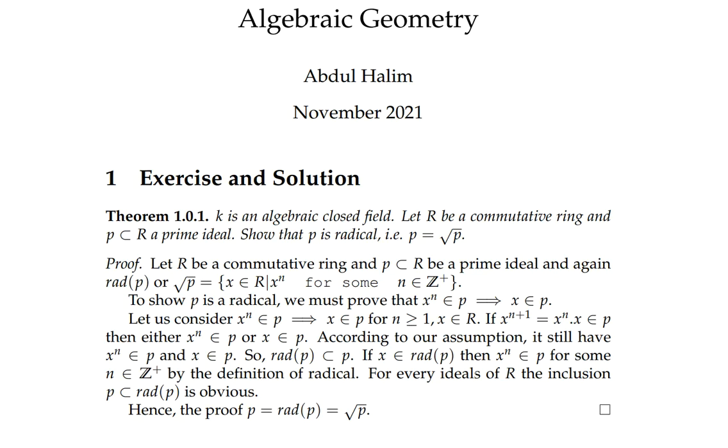For every ideal of R, the reverse inclusion P subset of radical P is obvious, so it is not necessary to prove. Hence the proof: P is equal to the radical of P, equal to the square root of P, by the two inclusions. One inclusion P subset of radical of P and another is radical of P subset of P.